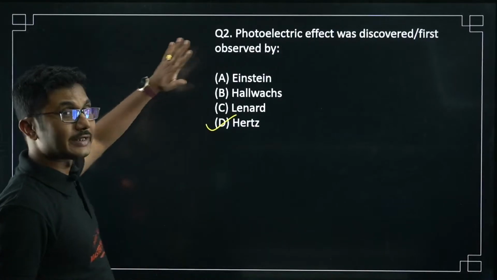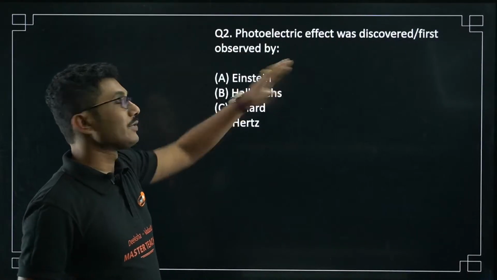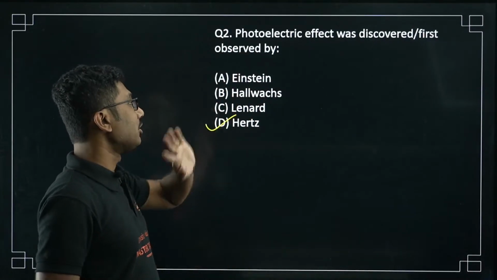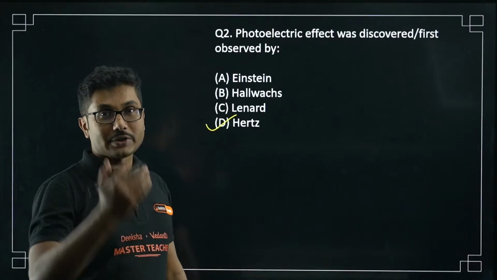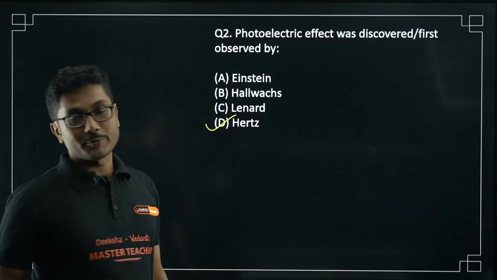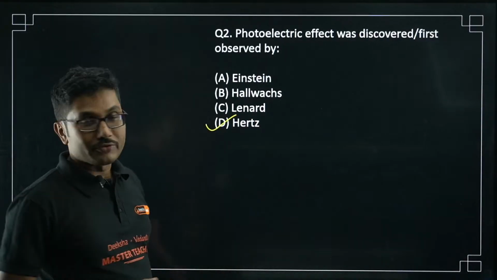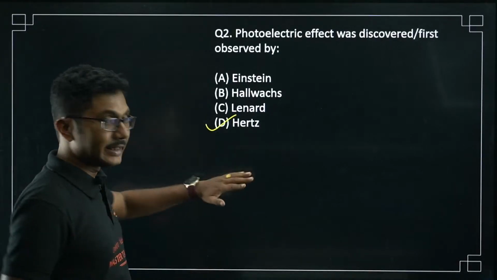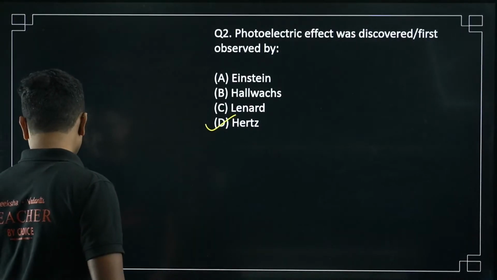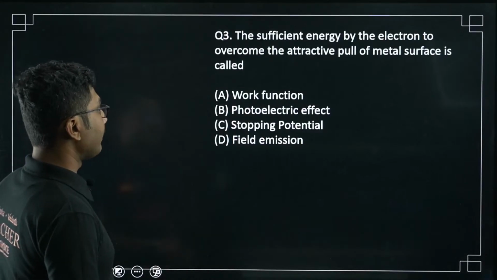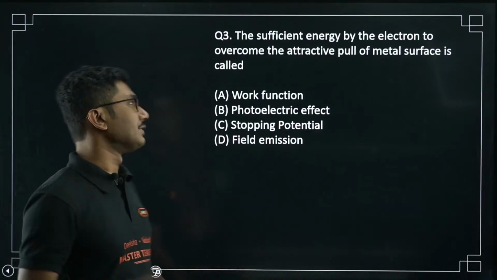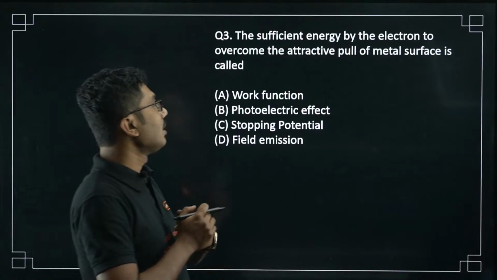So this is a trap question, memory based question, but trap question. Most students think Hallwachs and Lenard are the observations, so basically both of them should be the answer. So this is the wrong question. Actually it is not. It was Heinrich Hertz. He did the first observation of photoelectric effect. He did it using UV rays. That is also an important point to note.